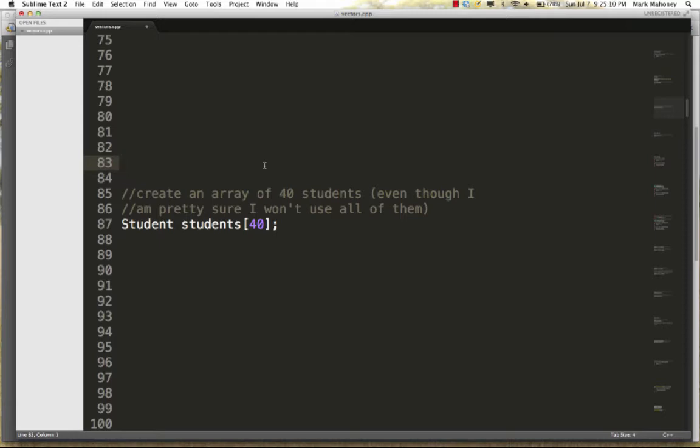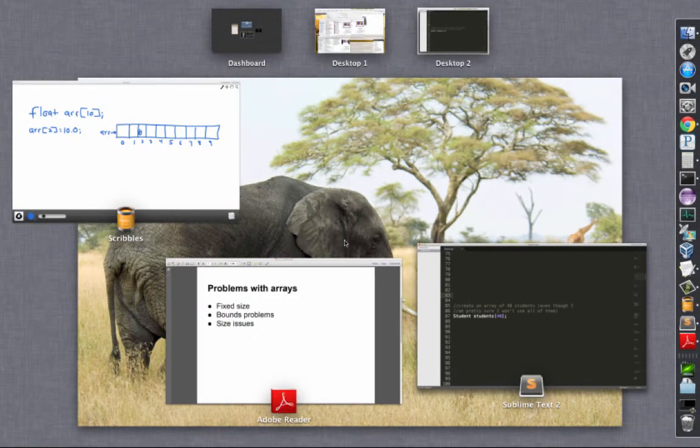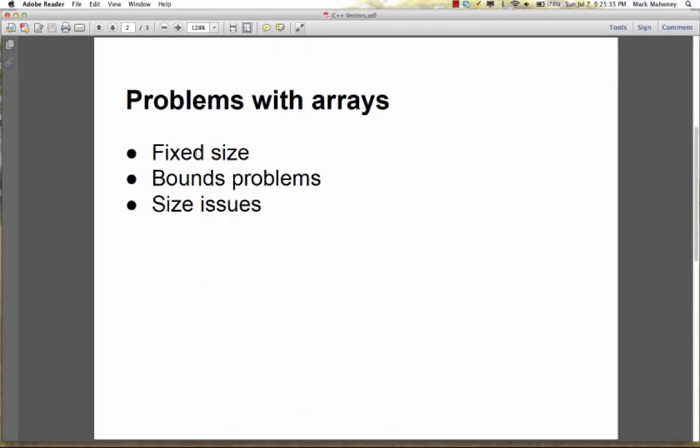Now, memory has always been and probably always will be a precious resource. As soon as manufacturers create larger and larger memories, we programmers have a tendency to gobble it up and use it. Okay, so memory is always this precious resource. It's definitely finite, but we programmers tend to find all kinds of ways to use it as soon as we get more. Okay, so that's the first big problem, is that the size of the array is fixed.